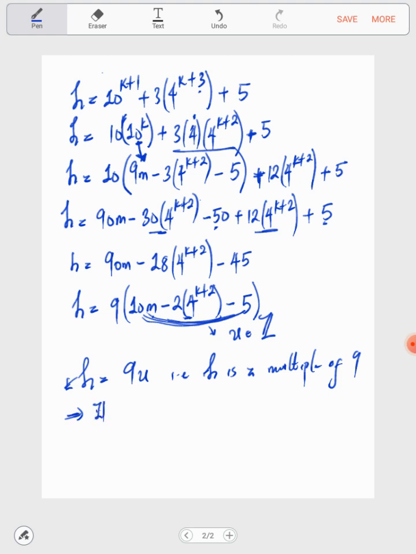So which means our original h, that is for n equal to k plus 1, it is true for n equal to k plus 1, since the expression that it gave us, h, is a multiple of 9.